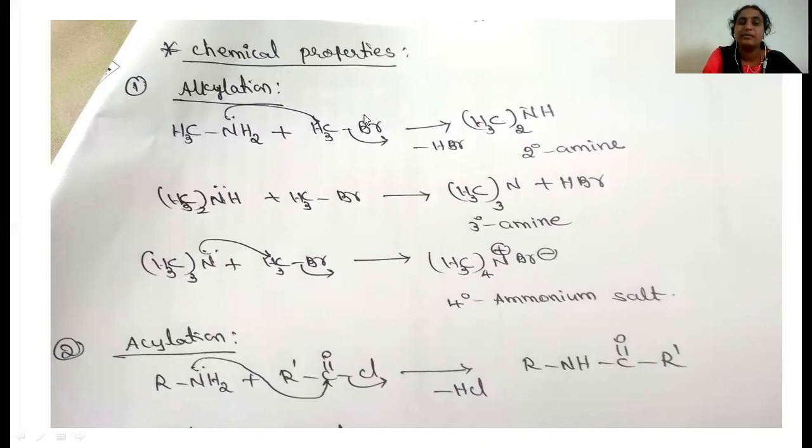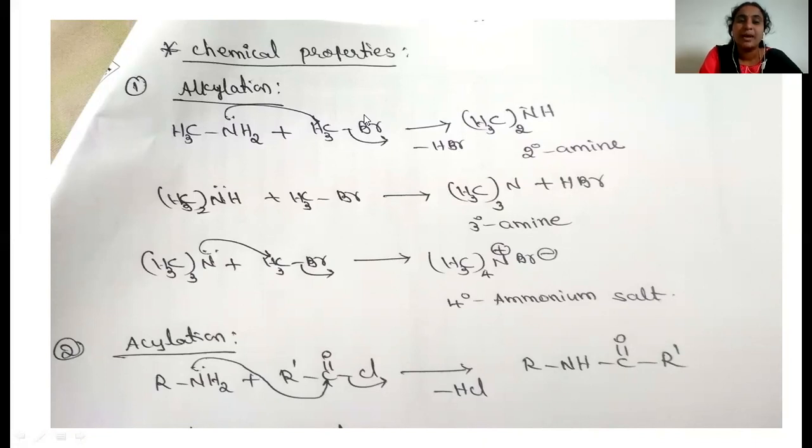Simultaneously, bromine is eliminated as bromide. Here the nitrogen, having donated electrons to the methyl group, gets a plus charge. To neutralize this charge, nitrogen takes this hydrogen's bonding electrons. So H is liberated as H plus and Br as Br minus, which finally eliminates as HBr.